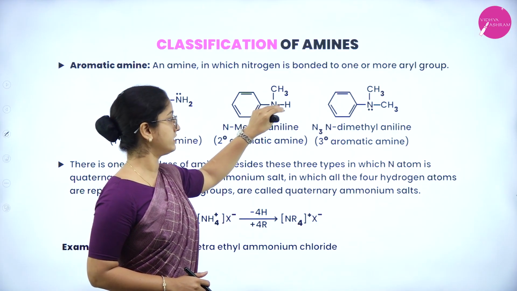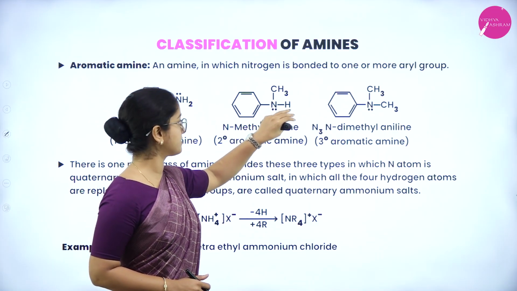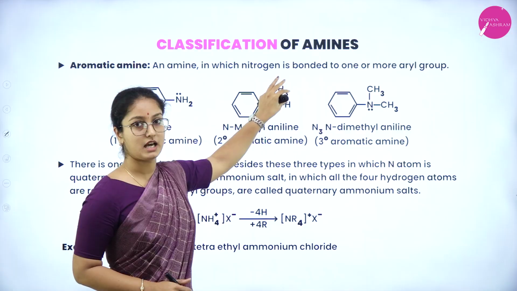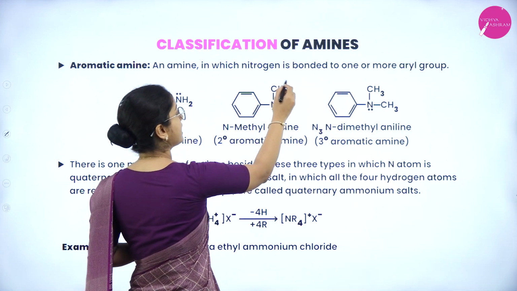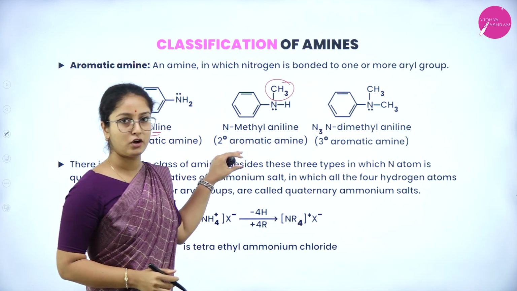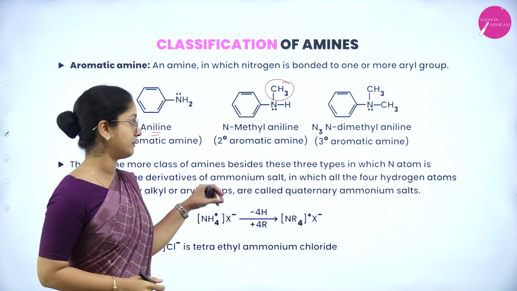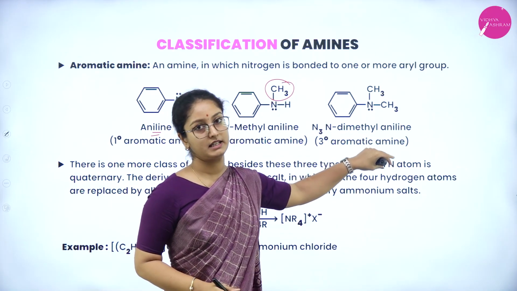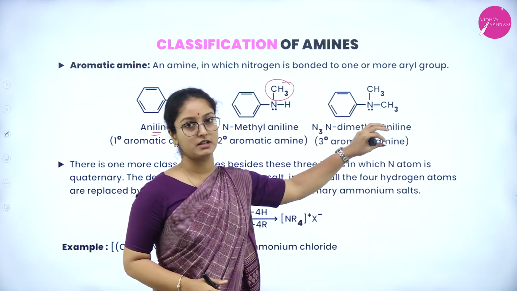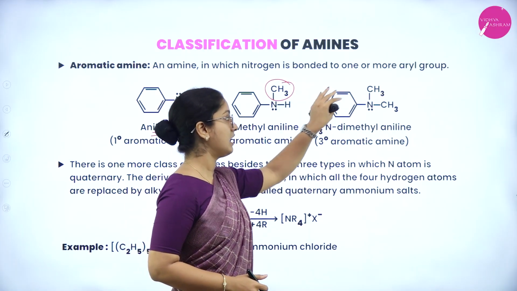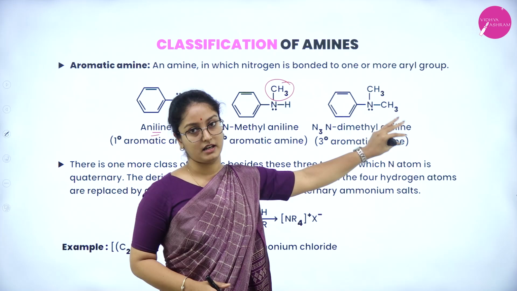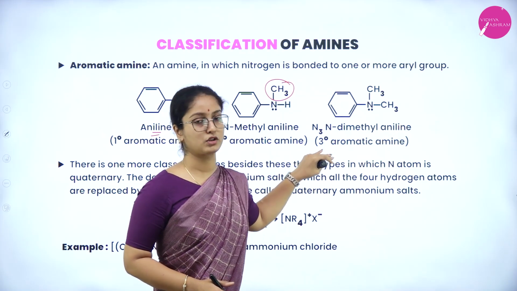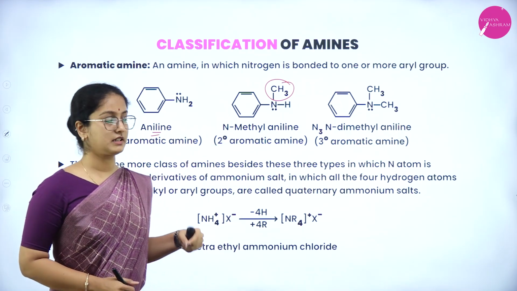So here one of the hydrogen atoms is replaced by aromatic ring and another hydrogen atom is replaced by alkyl group. Therefore, it belongs to secondary aromatic amine. Next is N,N-dimethyl aniline because all 3 hydrogen atoms of ammonia are replaced by aryl and alkyl groups. So therefore, it belongs to tertiary aromatic amine.